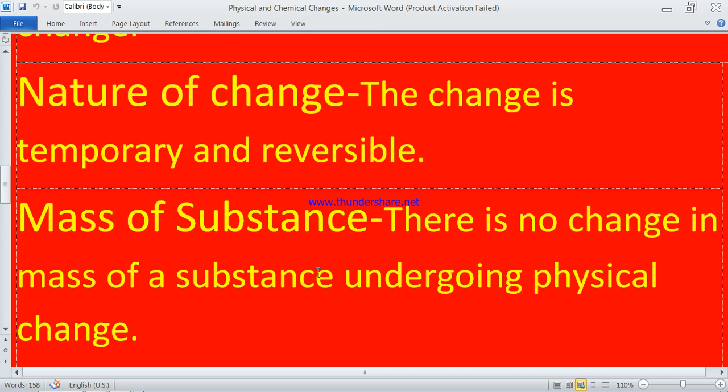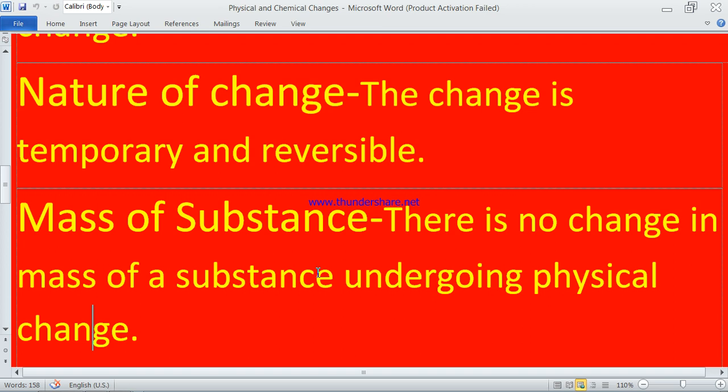Suppose water is measured in liters or mLs, but if we keep it on a physical balance or a weighing machine, we can measure the weight, or the mass, of the water. Suppose the mass of the water is 1 kg.